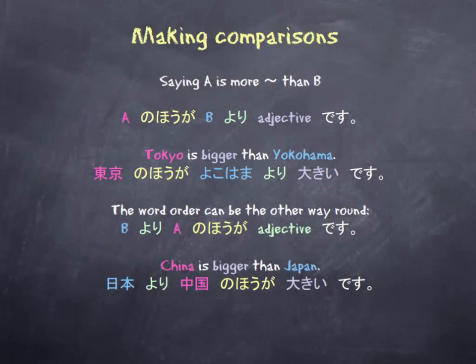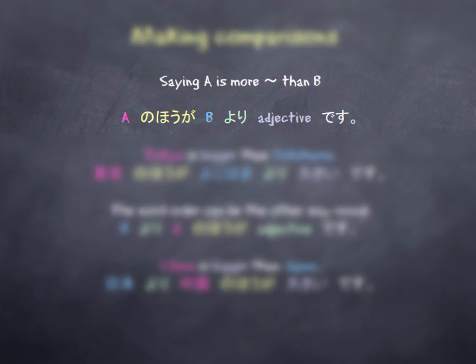Hey guys, today we're having a look at how to make comparisons between things. So for example, saying that A is more something than B. So here we have our structure and we start with A, or whatever the thing is that we want to compare, followed by noほうが, and then we follow with B, which is the thing we want to compare it to, followed by yori, and then the adjective des.